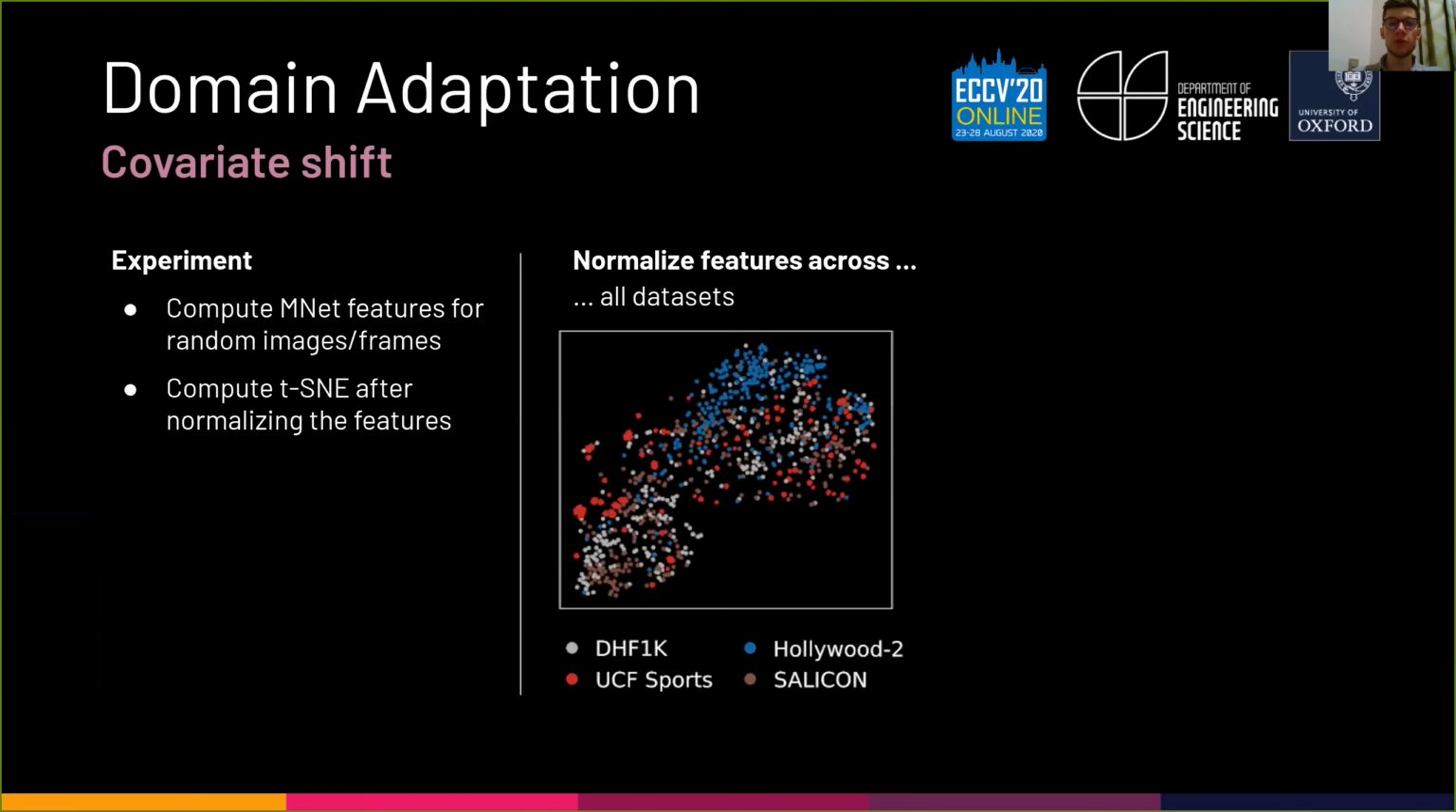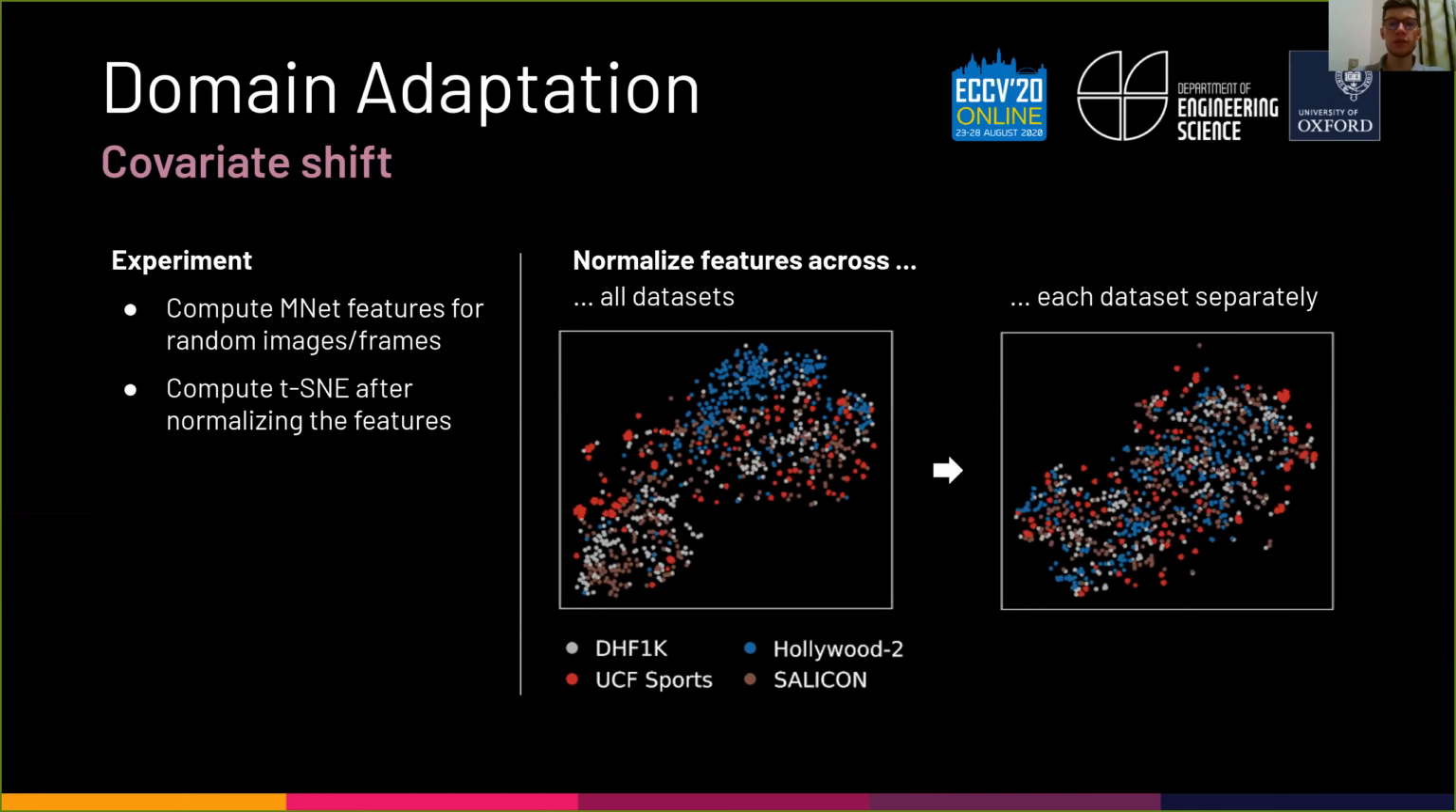This is the result when normalizing the features across all datasets. In contrast, this is the result when normalizing across the features of each dataset separately. We can observe that first there is a visible domain shift and that it is resolved through the per dataset normalization.